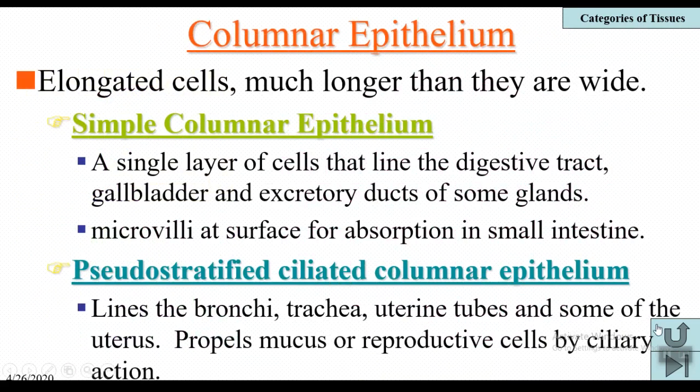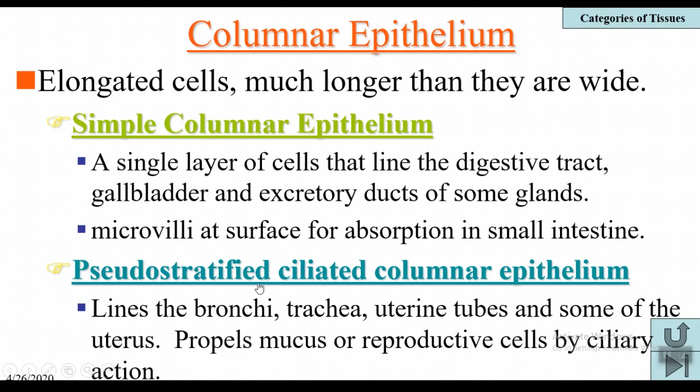This single layer of cells that lines the digestive tract is an example of simple columnar epithelium. Other examples are the gallbladder and excretory ducts of some glands. Also, these simple columnar epithelial cells have microvilli at their surface for absorption in the small intestine. Small intestine is the area of absorption of digested food.